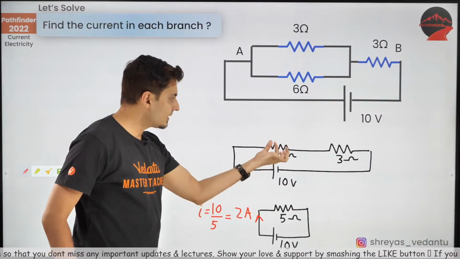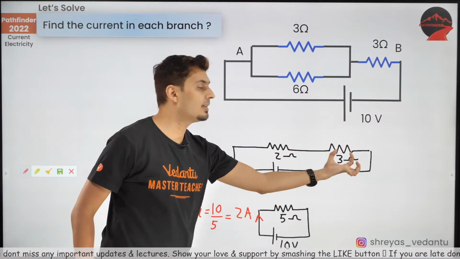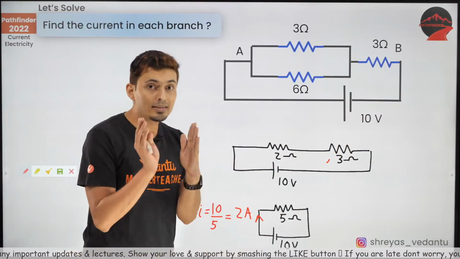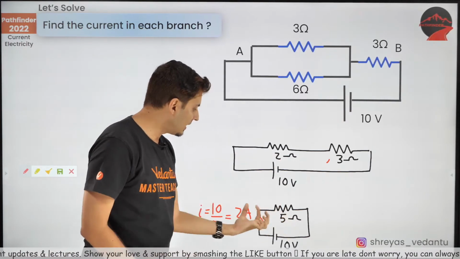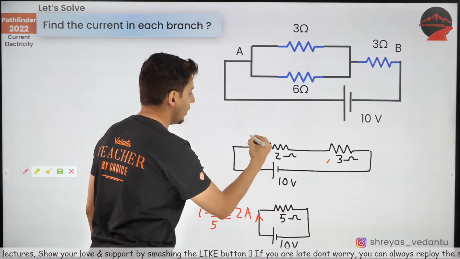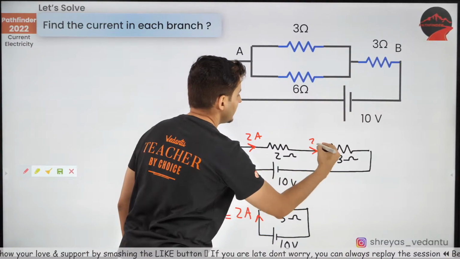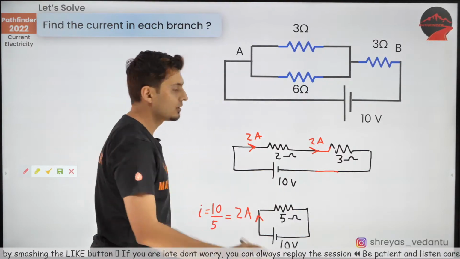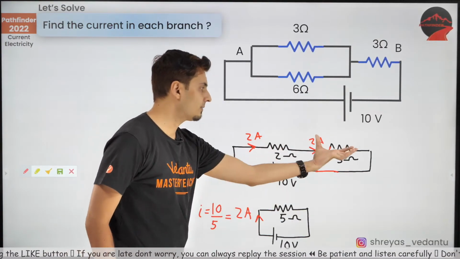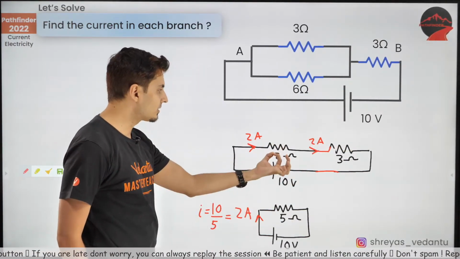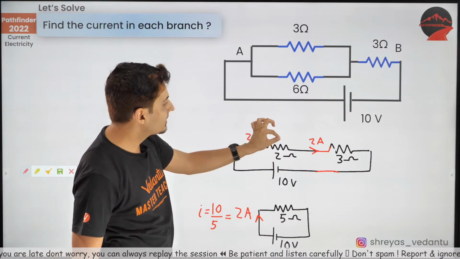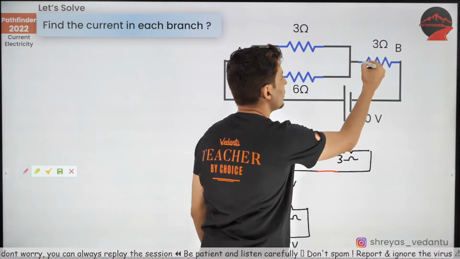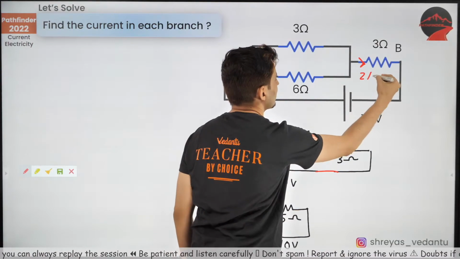Now, this resistor is split into 2 resistors in series. What did I tell you? In series, current is same. So therefore, whatever current flows here will also flow over here. Yes, 2 amperes will still flow over here. Understand that. Okay, so there is no doubt about it. This resistor will have same current, 2 amperes, 2 amperes. Now, understand this resistor 3 ohm will still have 2 amperes.